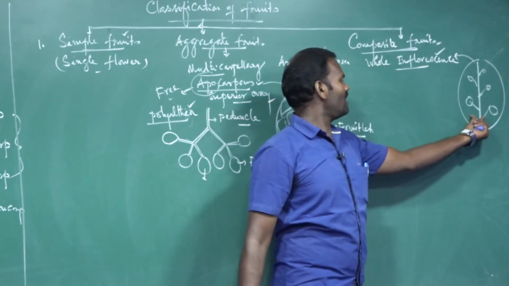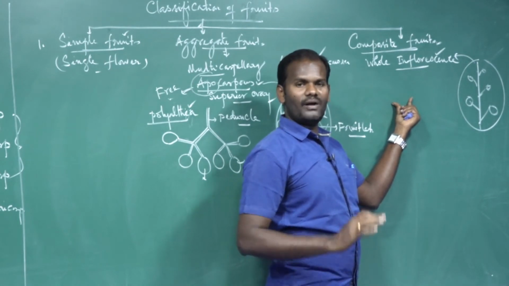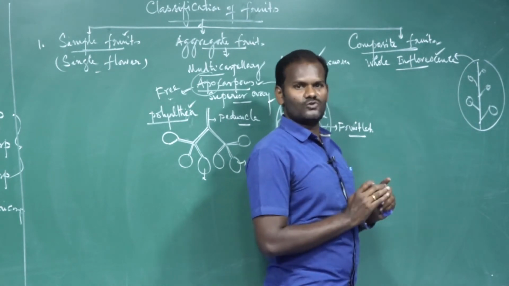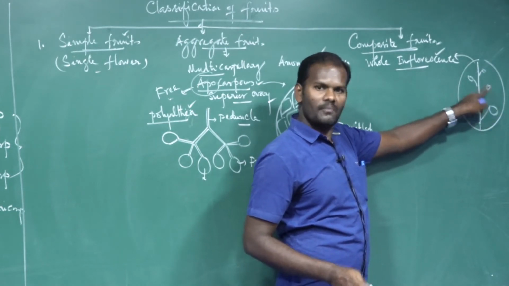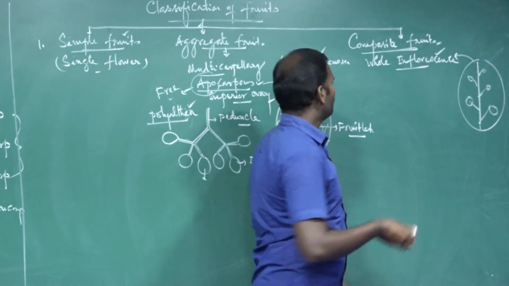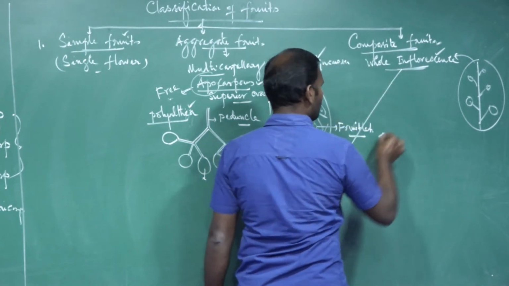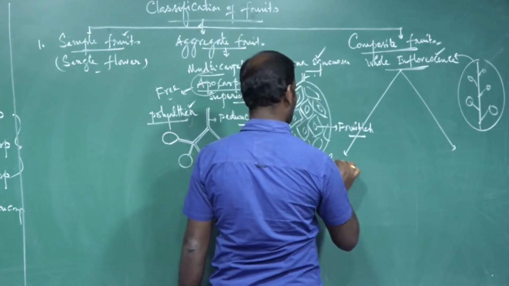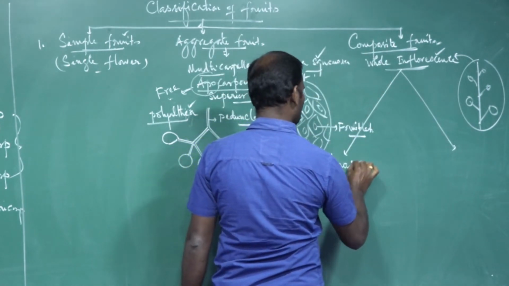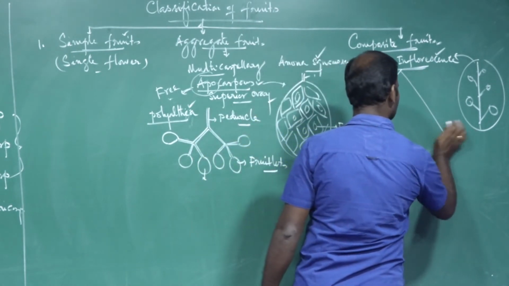The whole inflorescence becomes developed into a composite fruit, but it appears like a single fruit. Each fruitlet is developed, but together it appears like a single fruit. These are called composite fruits. There are two types of composite fruit: one is sorosis, another one is syconus.